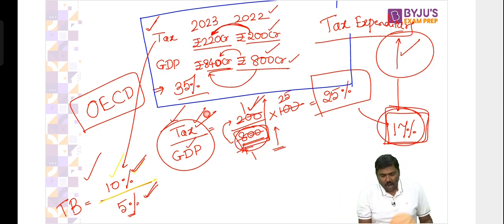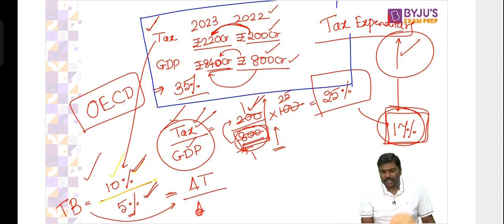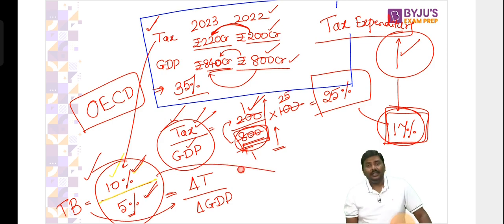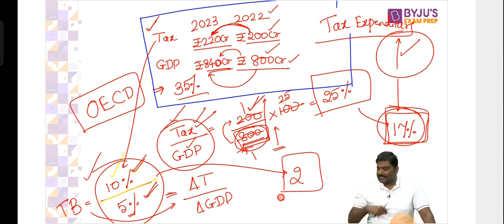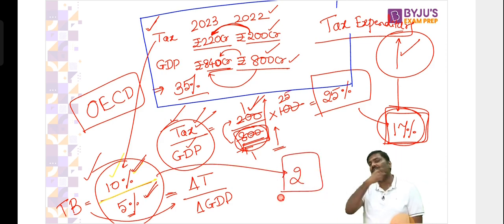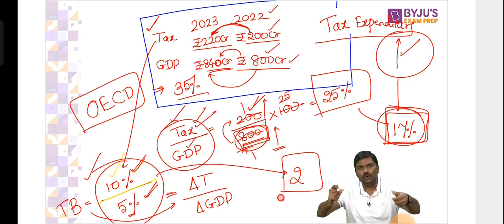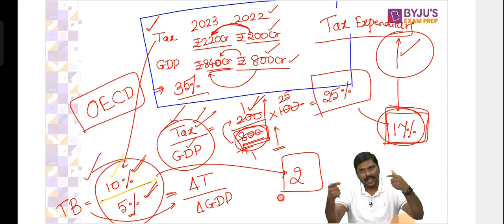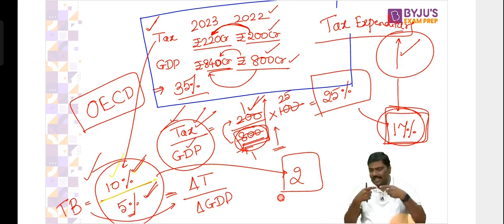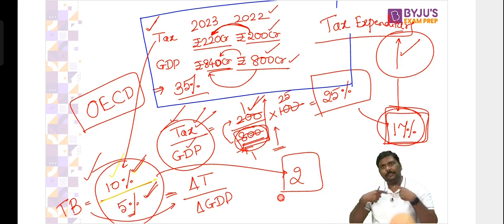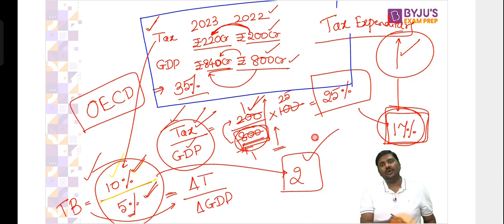Whenever there is growth in the GDP, there should be an increase in tax collection also. So I'm simply measuring, and I'm writing a formula here, the change in the tax revenue collection divided by the change in the GDP. In this case, the tax buoyancy is 2. Why do we need to calculate tax buoyancy? It gives a relationship between the change in taxes collected and the change in GDP. There's a close linkage between both of them. If the GDP changes, the taxes should also change. The measurement of that is called tax buoyancy.